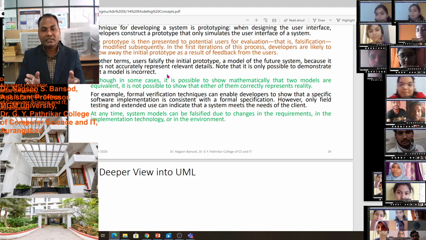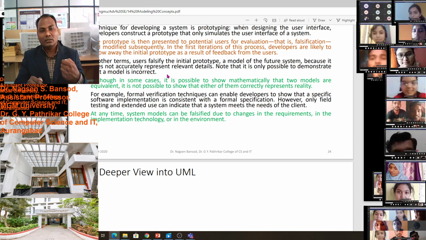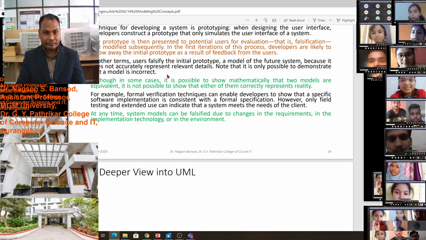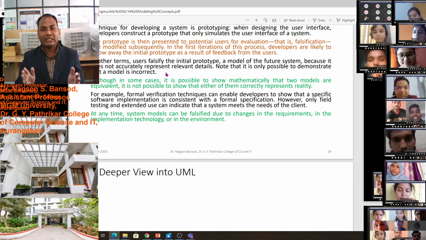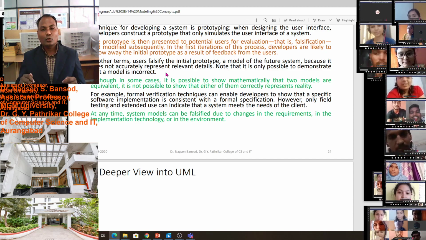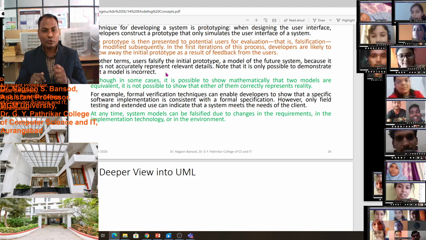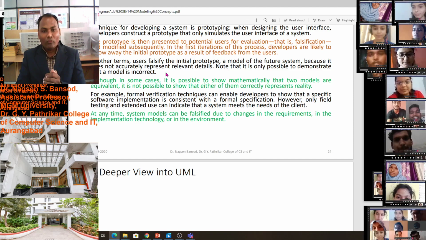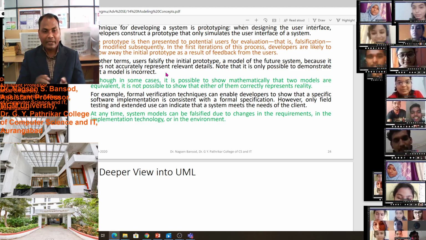In demonstration, it is possible in the prototype model. Although in some cases it is possible to show mathematically that two models are equivalent, it is not possible to show that either of them correctly represents reality. Sometimes this happens.